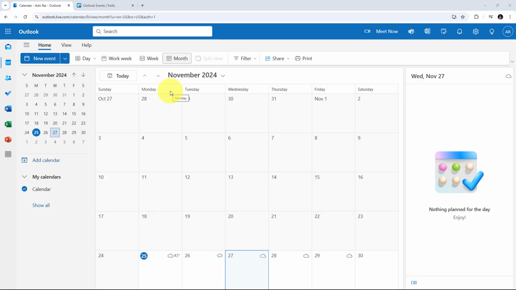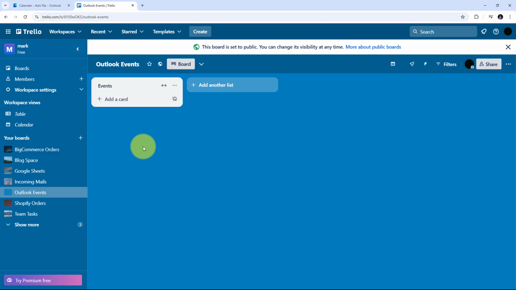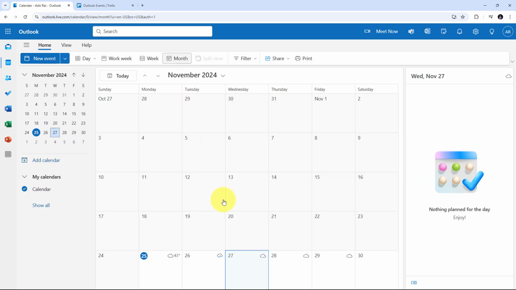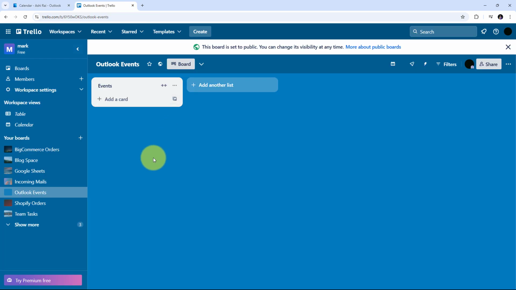I hope you can all see my computer screen, and today we are going to see how we can create a Trello card from Microsoft Outlook events. Suppose I'm a sales representative and I can turn my scheduled sales calls or meetings from Outlook into Trello cards. This will include client details, discussion points and next steps, making it easier to manage my sales pipeline. I want to connect Microsoft Outlook with Trello in such a way that whenever I add a new event or schedule a new meeting with my client, it will automatically create a new card in Trello with all that event's details.